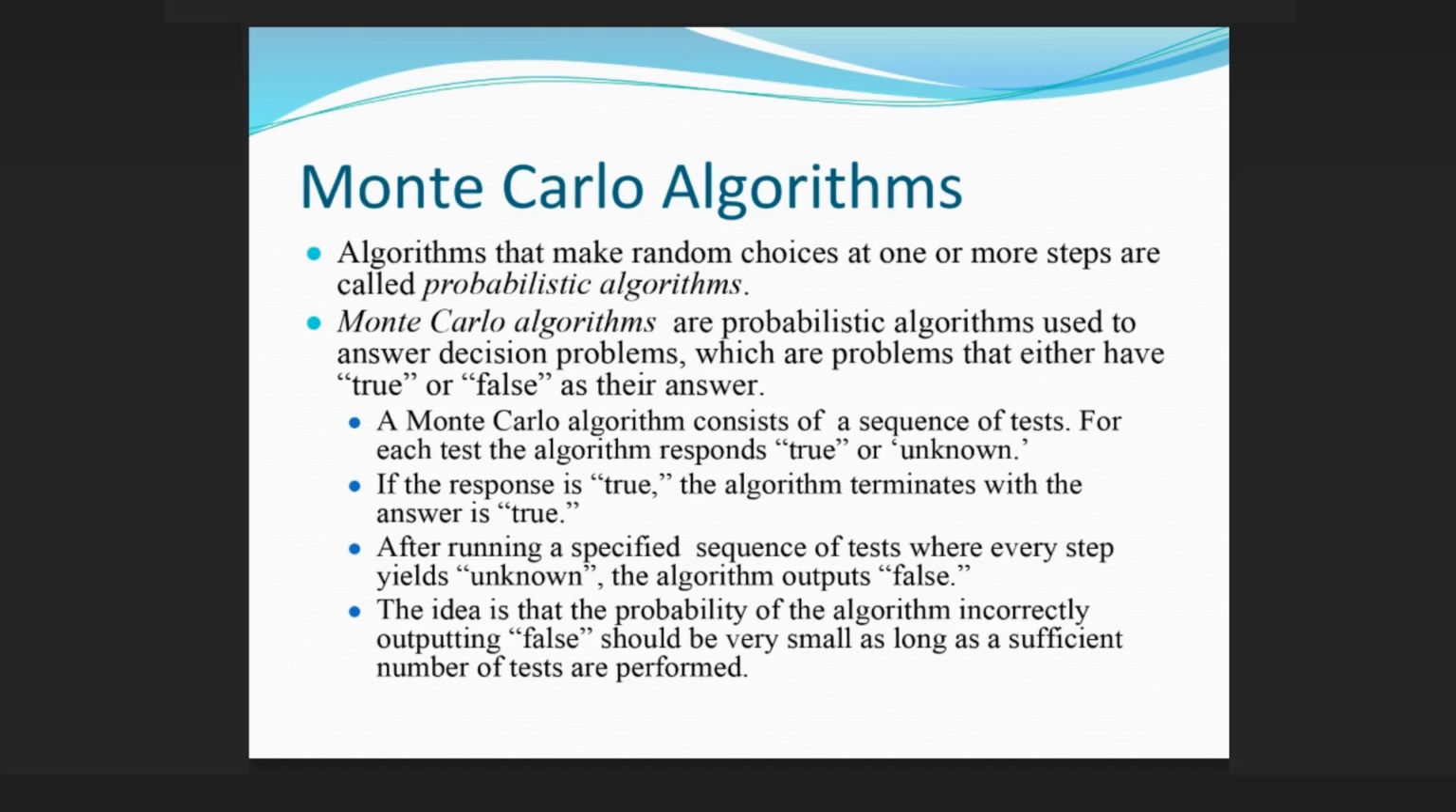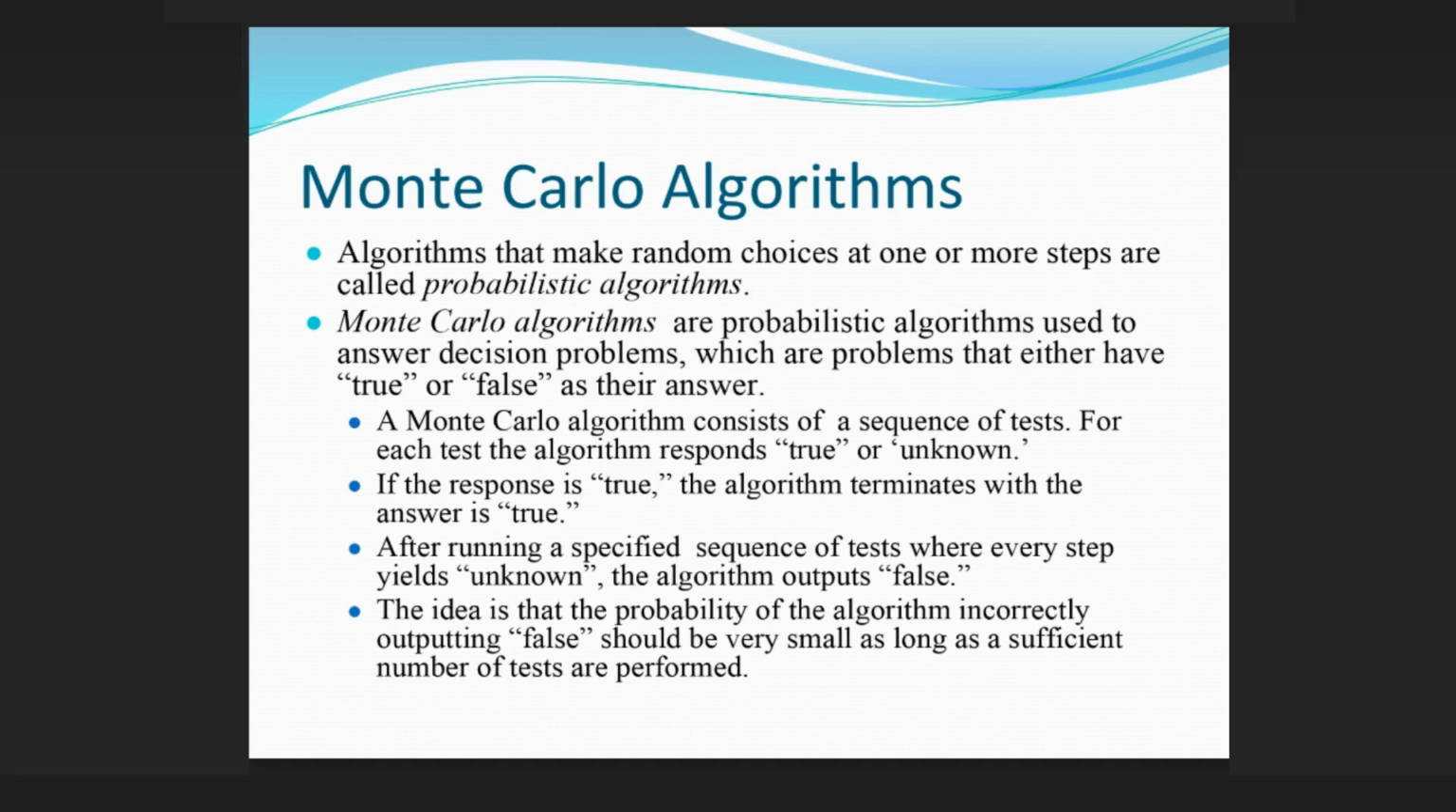Monte Carlo algorithms that make random choices at one or more steps are called probabilistic algorithms. Monte Carlo algorithms are probabilistic algorithms used to answer decision problems, which are problems that have true or false as their answer. A Monte Carlo algorithm consists of a sequence of tests.